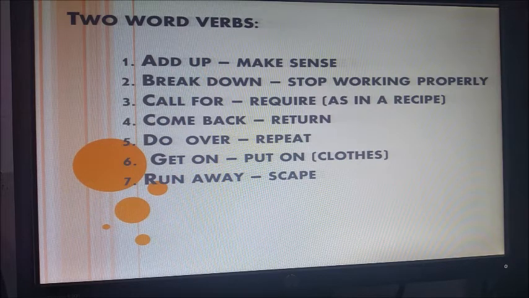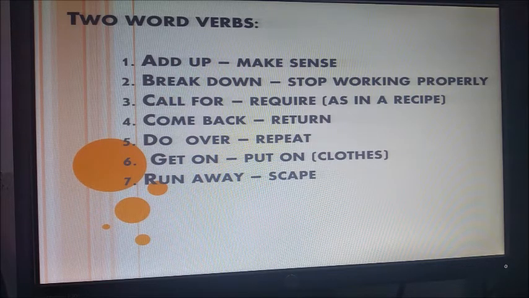Breakdown is to stop working properly. Imagine that you did an excellent job, but last week you finished your relationship, and since then your job is not good, and you stop working properly, and the people say, oh, he or she breaks down because they do a bad job.